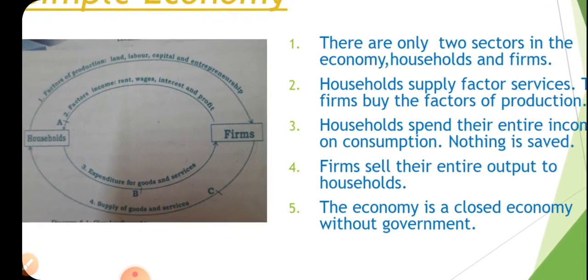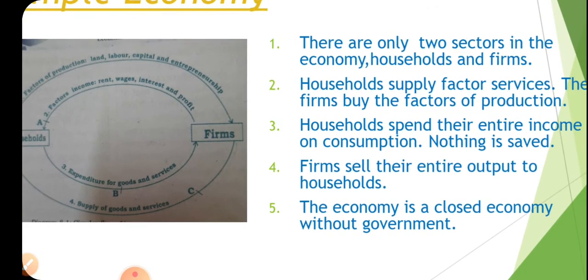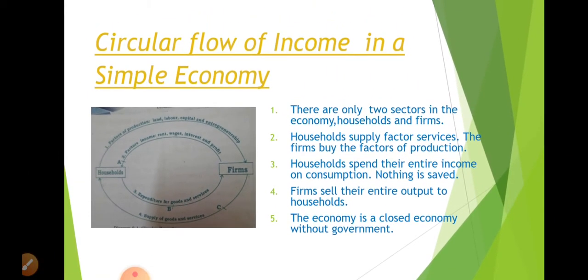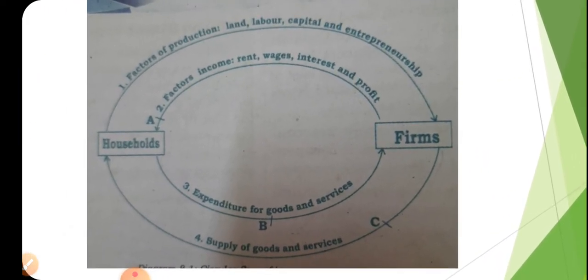And the fifth point is that the economy is a closed economy without government. In sectors we studied the government sector. Here in a simple economy we can see only two sectors, that is household sector and firm, and there is no government intervention. The fifth point says that the economy is a closed economy without the government sector. Let's study the diagram in detail.